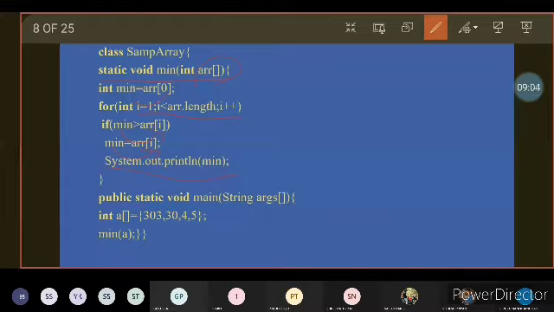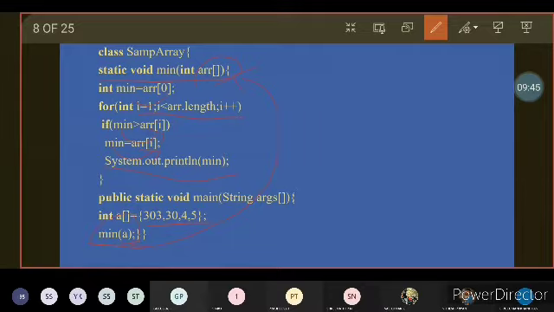Within the main method, we are going to give int a[] equal to the four values 303, 30, 4 and 5 respectively. And we have called the method min(a). Here we have to note that a is an array variable. The particular a will be stored in arr[]. And one more thing we have to note is that the method min is called here without any object.